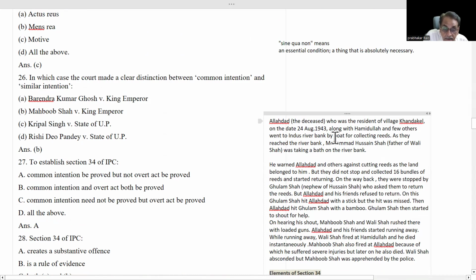Allah, the deceased, who was a resident of village Khandakir in Punjab, on the 24th of August 1943, along with Hamidullah and a few others, went to the Indus River bank by boat for collecting reeds. As they reached the river bank, Muhammad Hussain Shah, father of Wali Shah, was taking a bath on the river bank. He warned Allah and others against cutting reeds as the land belonged to Muhammad Hussain Shah.